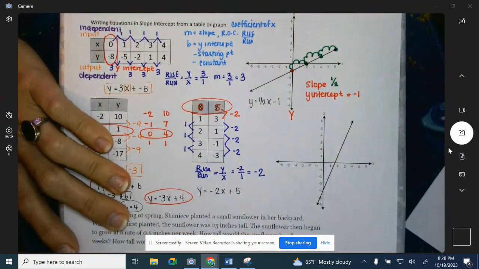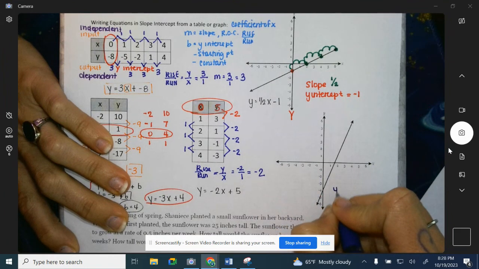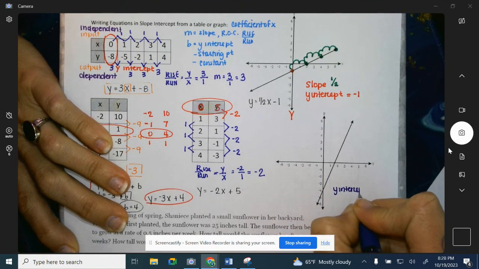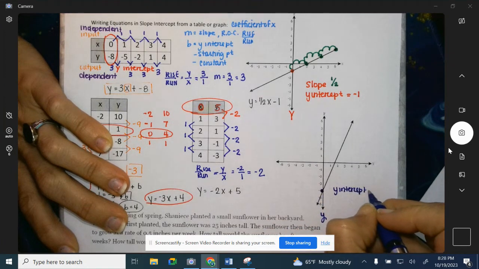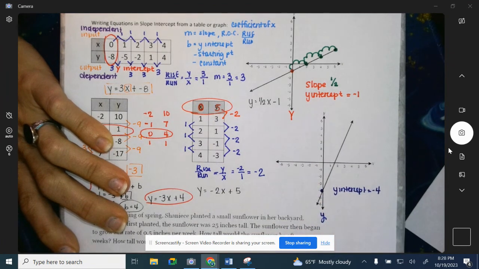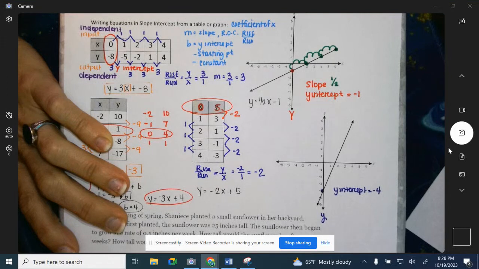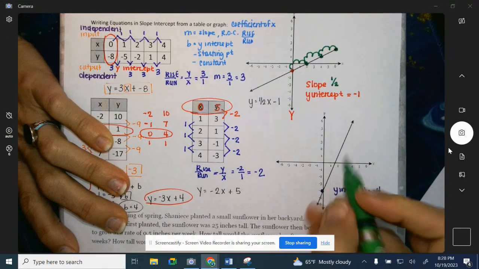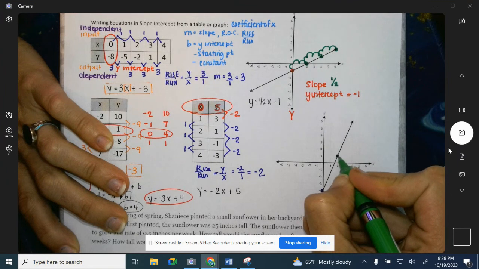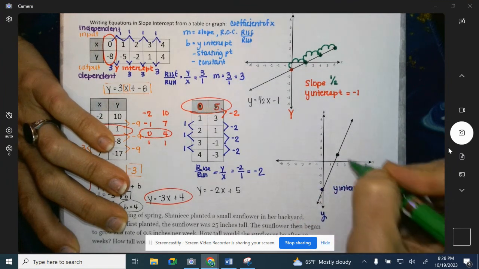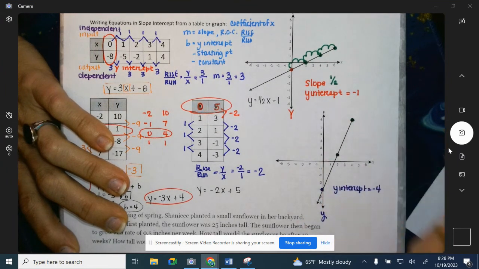Last graph here. Again, you want your y-intercept. So you want to look at your y-axis. In this case, it's a negative 4. Then we need our slope, so our rise over our run. So we want to look for good coordinates. Well, this one's kind of messy. There's one here, here, and I think here, because mine's a little hard to read.